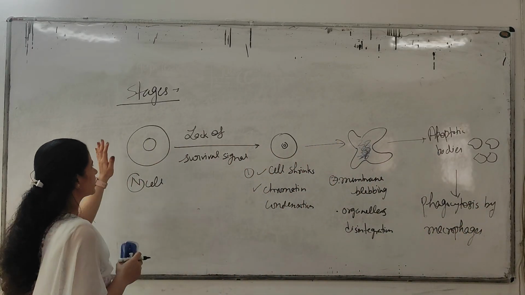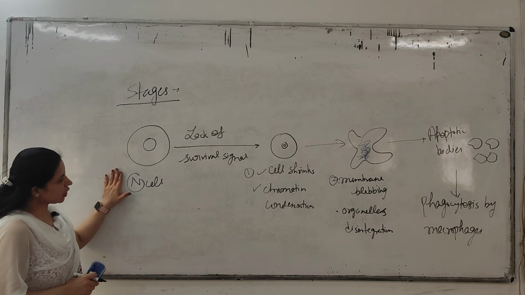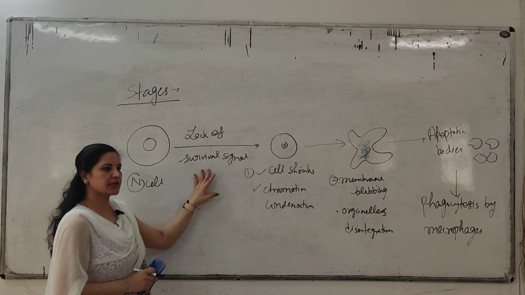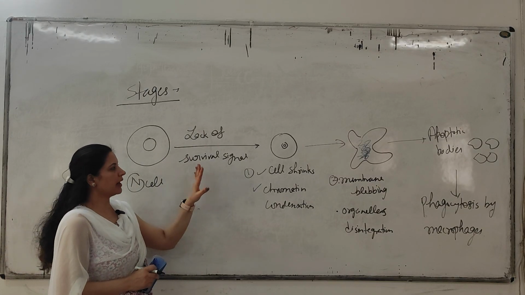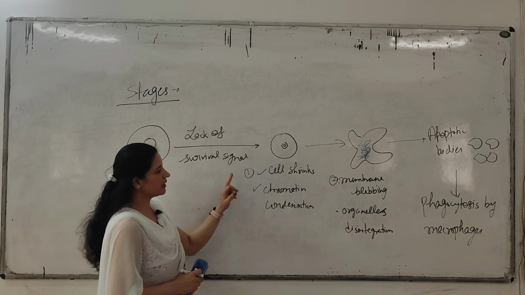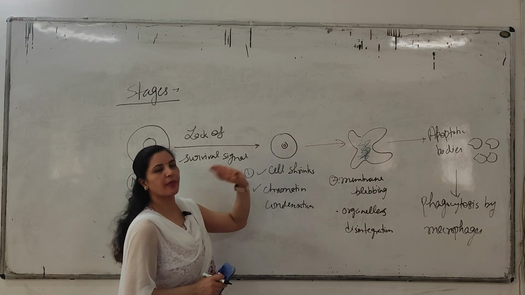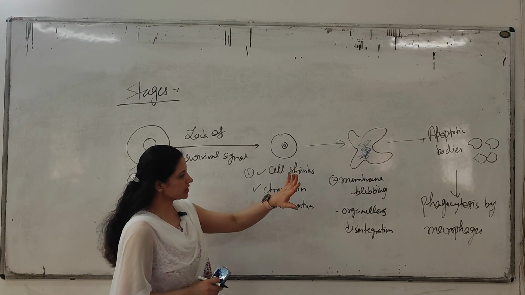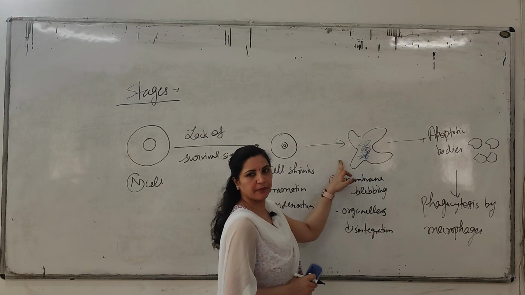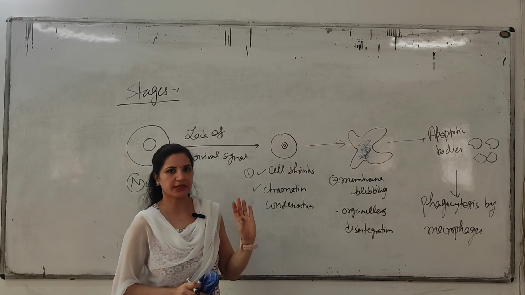I'll just repeat it once again. What are the stages of apoptosis? Suppose this is a normal healthy cell. If this normal healthy cell receives the signal that it does not have to survive, the cell undergoes the process of apoptosis. First, the cell will shrink, that means it will reduce its size, and there is chromatin condensation. Next stage, there is plasma membrane blebbing, and all organelles start to disintegrate by the enzymes present inside the cell.